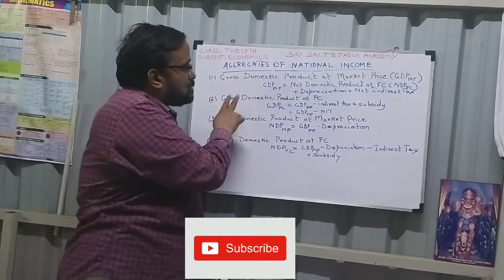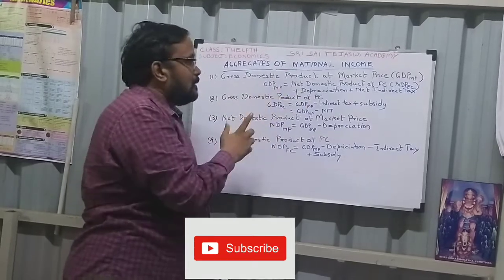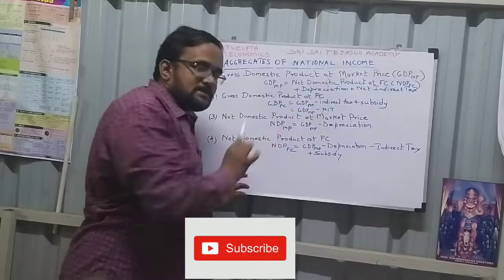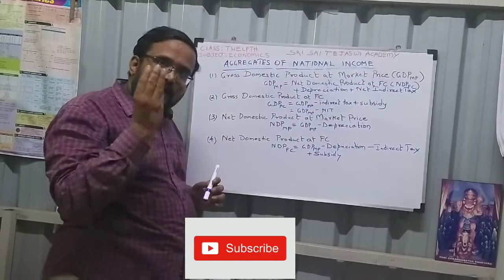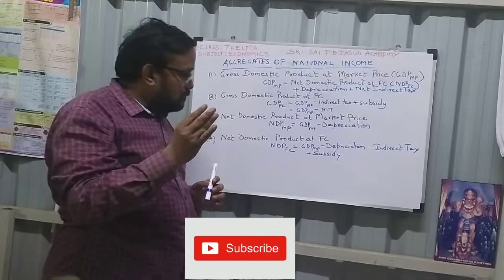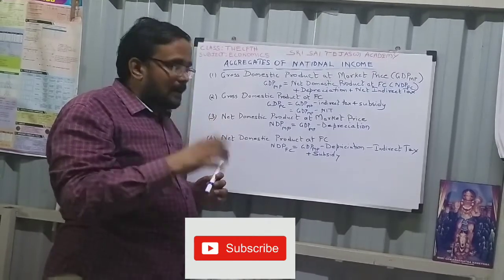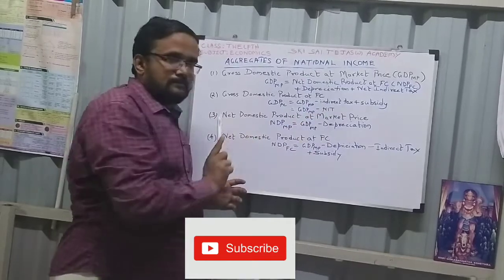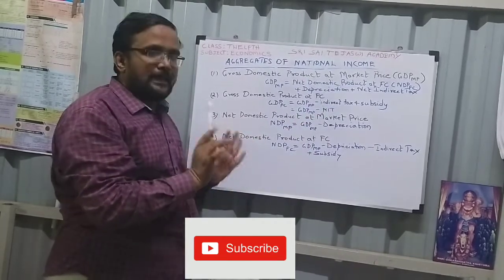The next one, gross domestic product at FC, factor cost. Whenever FC comes in anything, whether gross or net, you have to subtract tax. That is the main thing here.